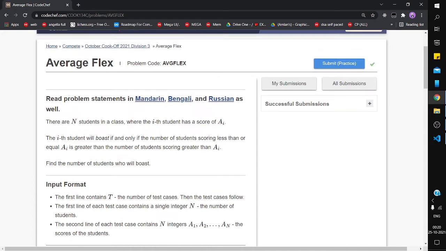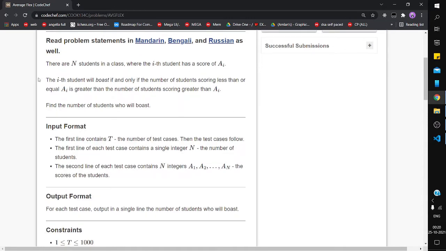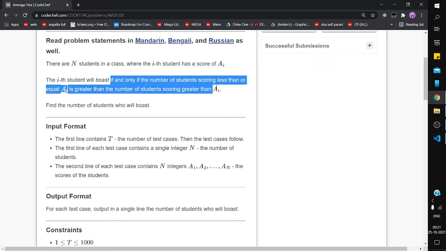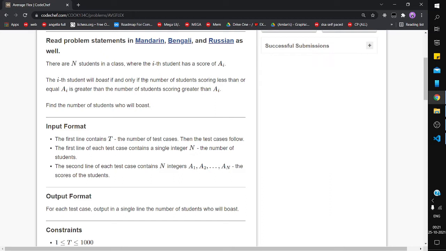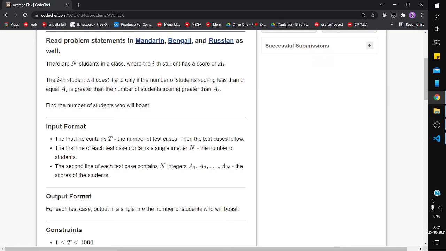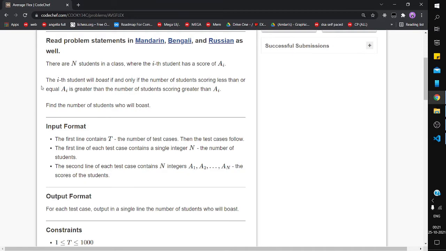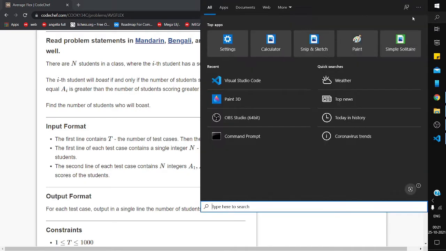Today I will solve the CodeChef Cook-Off question "Average Flex". Now see the question. There are n students in a class, where the ith student has a score Ai, and the ith student will boast (be praised) if and only if the number of students scoring less than or equal to Ai is greater than the number of students scoring greater than Ai. Find the number of students who will boast. Now see the question.